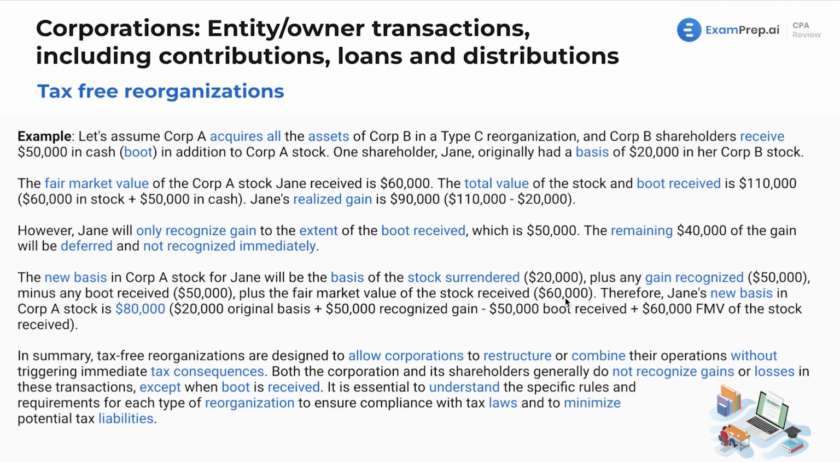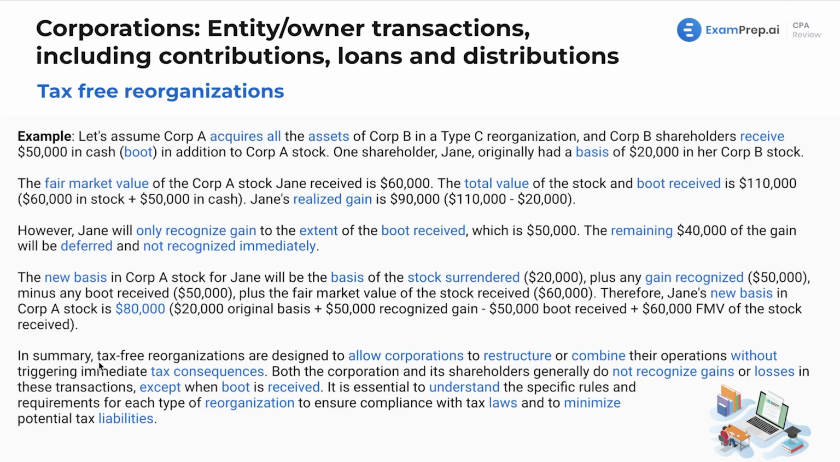I know we're taking into account everything, but that's important because we want to make sure that nothing's getting double counted. We want to make sure we're only getting taxed on portions once. That's why we're adding in gain recognized and subtracting any boot received. So here, it's going to be $80,000.